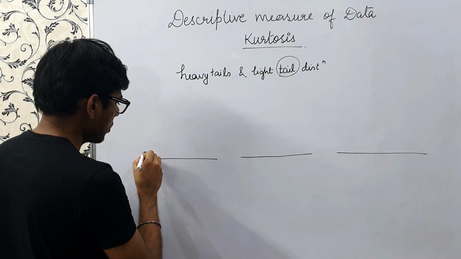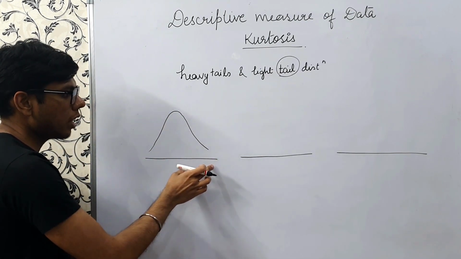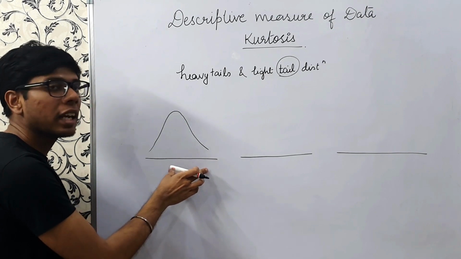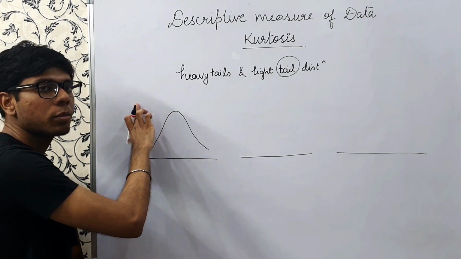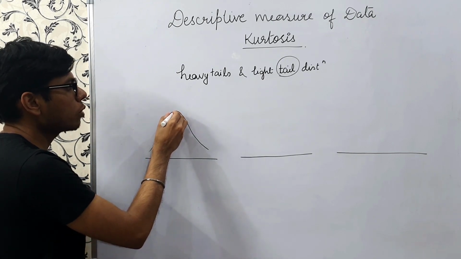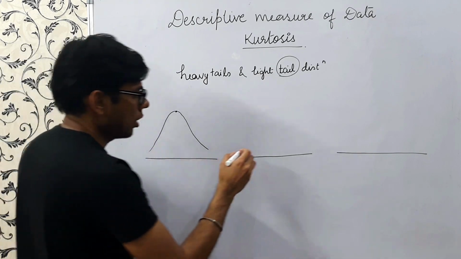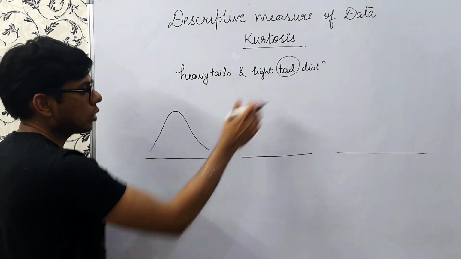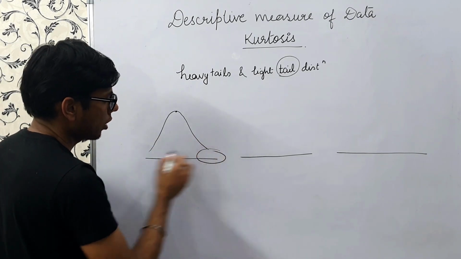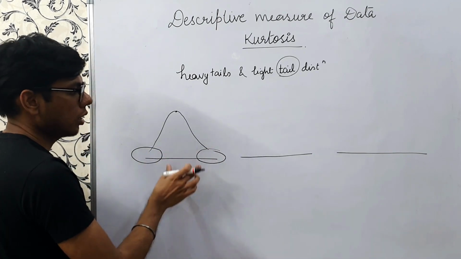Consider this: the x-axis represents the data points and the y-axis represents the relative frequency. This point will correspond to the mode because it has the highest frequency. I was talking about tail. Tail basically denotes the end point. So consider this is case 1.